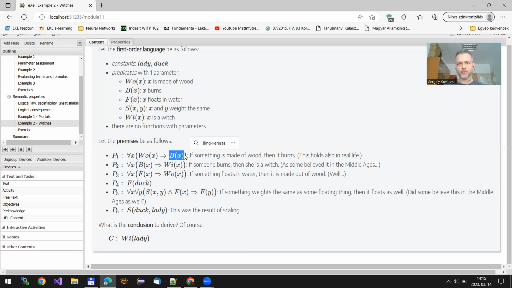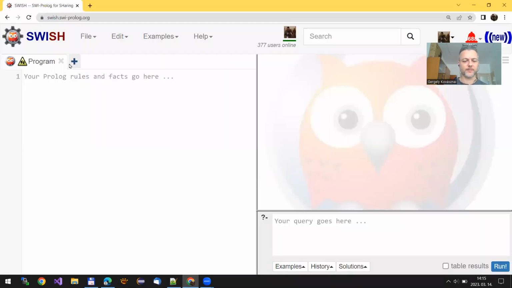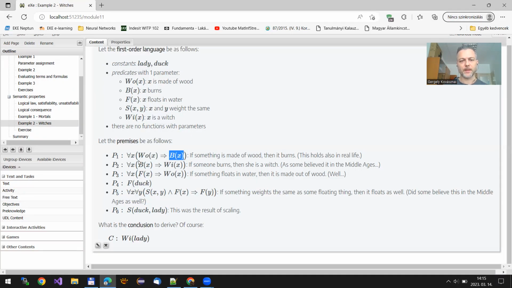So it's a Horn clause which contains one positive literal and one negative literal. Therefore, this implication is going to be a rule in the Prolog code with B of X on the left-hand side, then WO of X on the right-hand side. This represents our implication, the first implication.